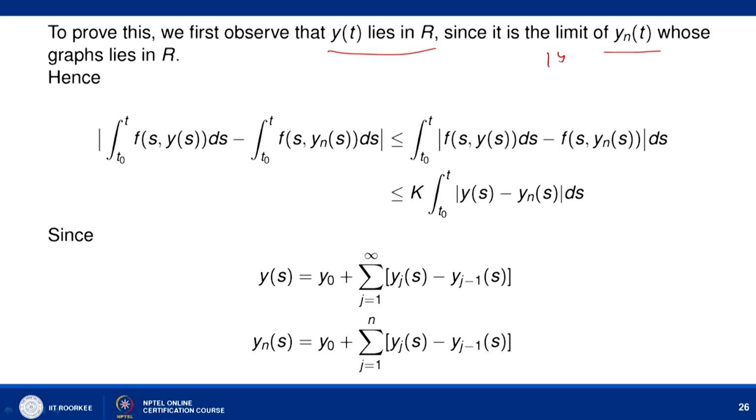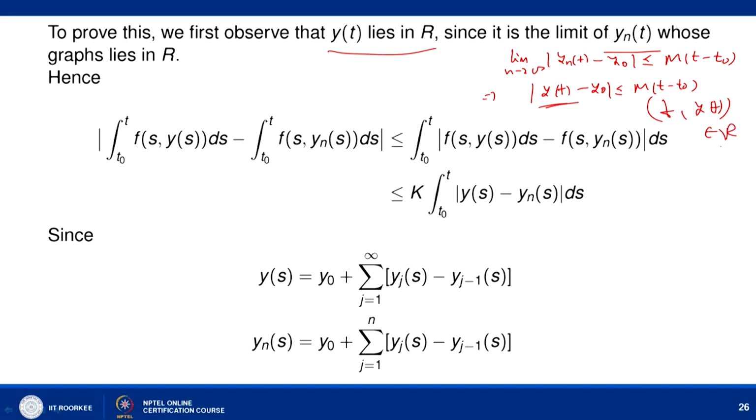You can see like this, |y_n(t) minus y_0| is less than or equal to M times |t minus t_0|. Let us take the limit inside, as n tending to infinity. It is independent of n, so no problem, and since modulus is a continuous function, you can write that |y(t) minus y_0| is less than or equal to M times |t minus t_0|. So, it means that y(t) belongs to the rectangle R. So, it means that (t, y(t)) belongs to R. So, that is what we want to do.